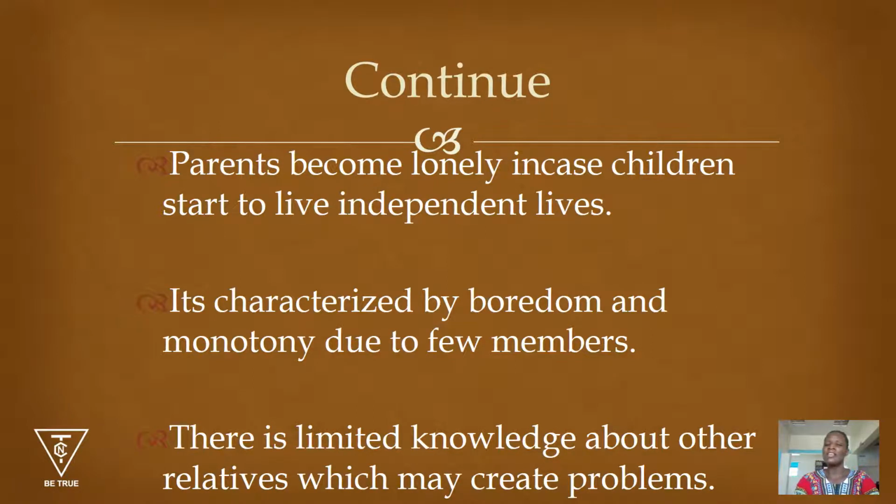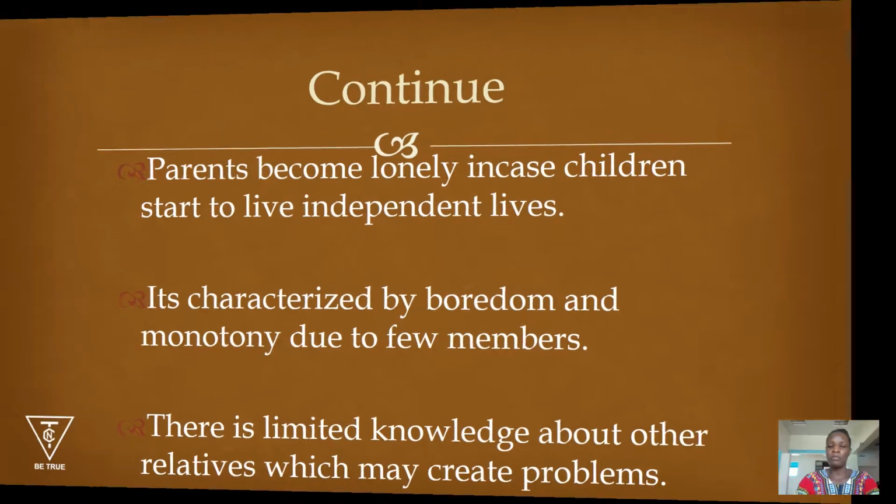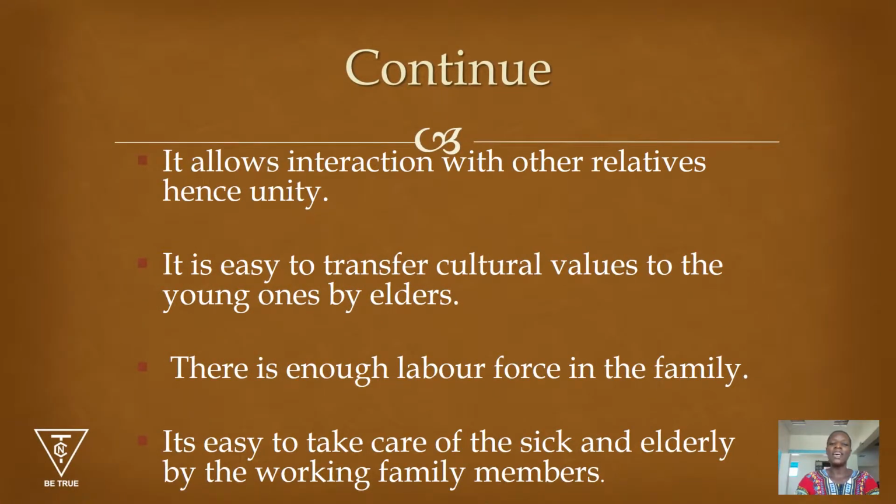Let us look at the limited knowledge about the relatives that we have. That is also a limitation of a nuclear family. You only know a few, those ones that daddy and mommy love. And in most cases, we have a challenge that even the friends of your parents become your relatives, which is very bad. So the biological relatives, somehow, somewhere, you may not know them. Hence, a problem.